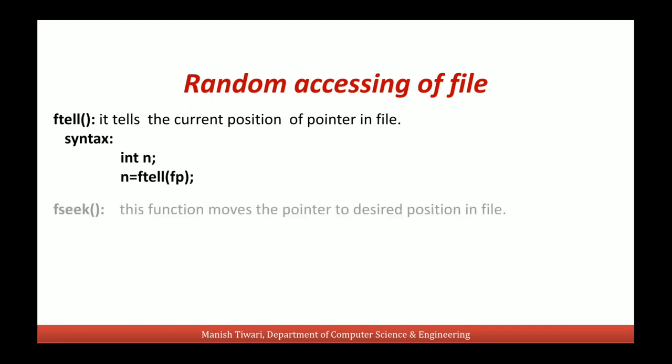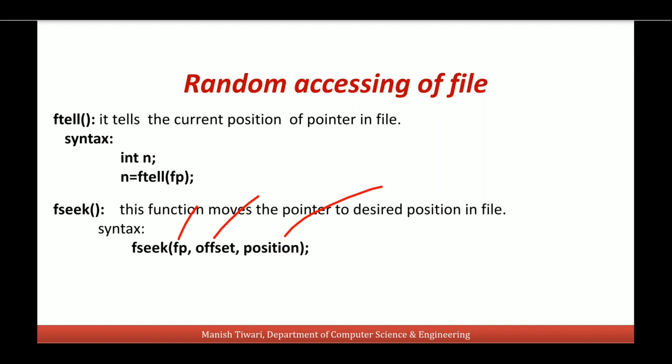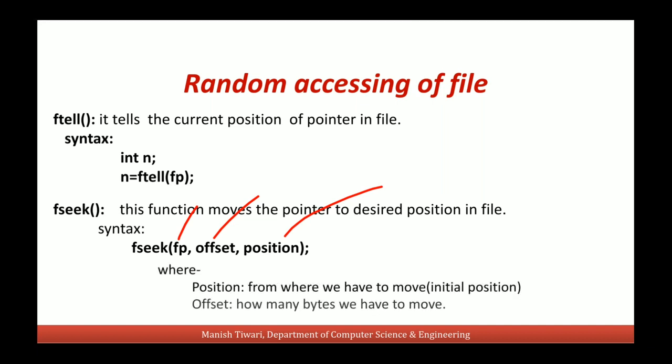The second function is the fseek function. This function moves the file pointer to the desired position in the file. This takes three arguments: the file pointer, the offset, meaning how many bytes we have to move, and this position, which tells from where we have to move. So position means from where we will start our movement, and this offset tells from that position how many bytes we have to move.